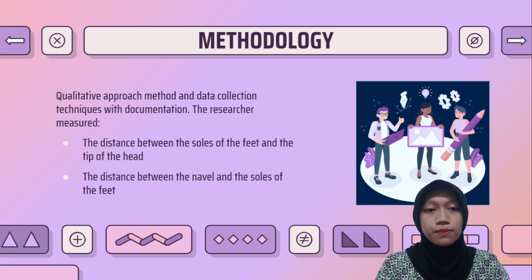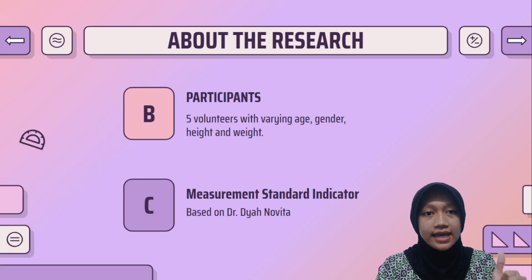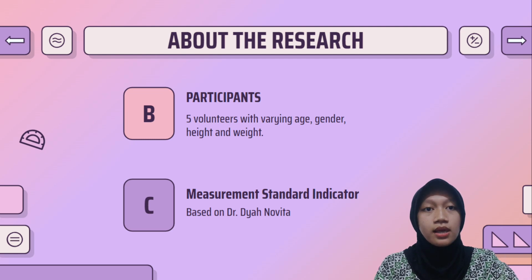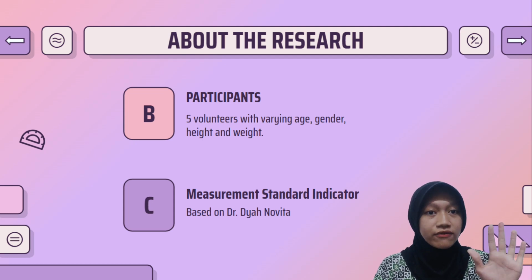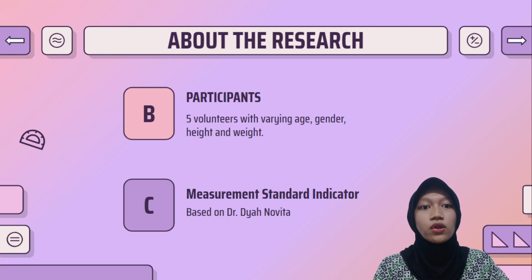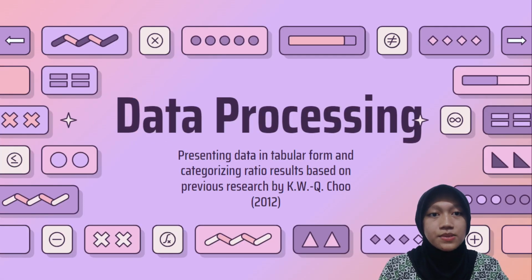The second part is participants. There are 5 volunteers of varying age, gender, height, and weight. And the third one is the measurement standard indicator. We use the one by Dr. Diah Novita to get accurate results. There are 5 rules that all participants should follow to get accurate data from all the participants. And then the fourth one is data processing.